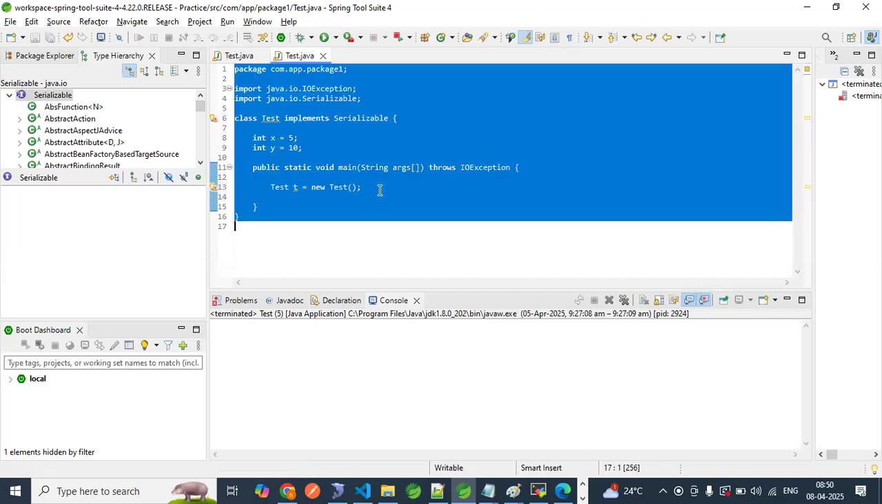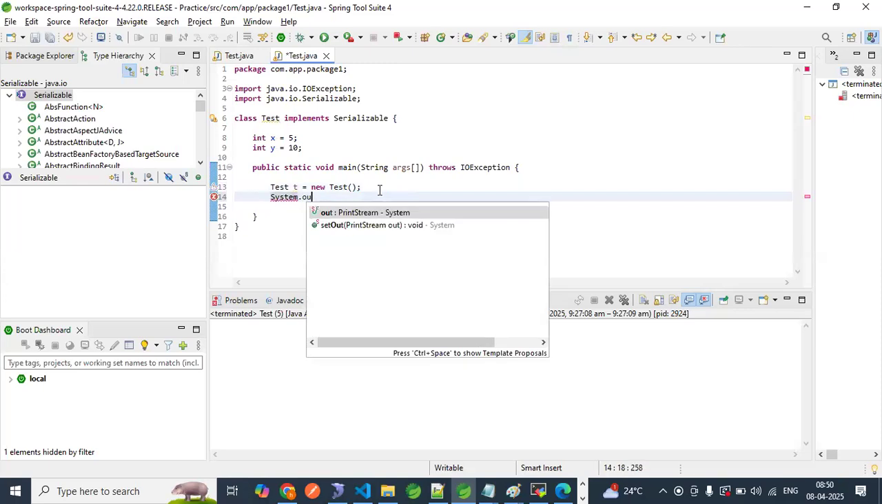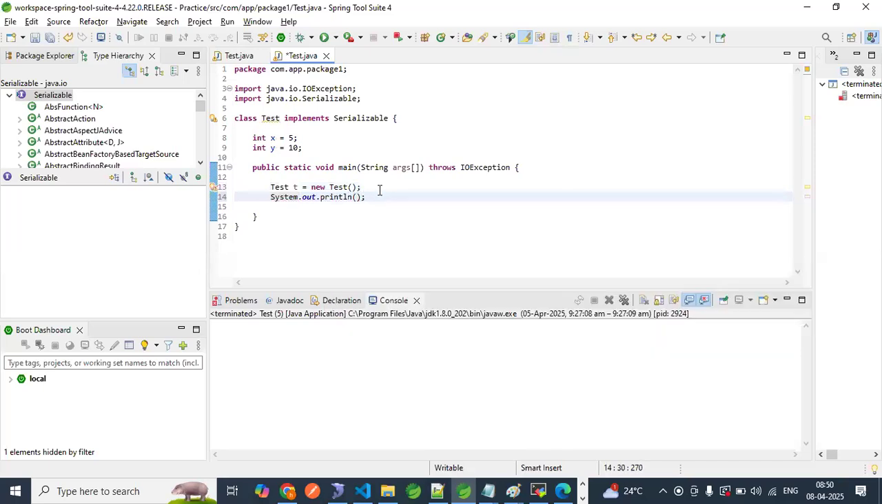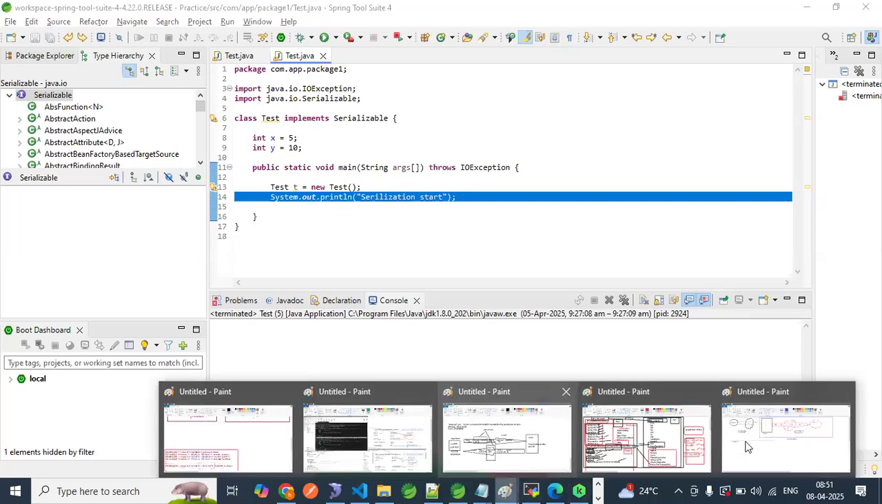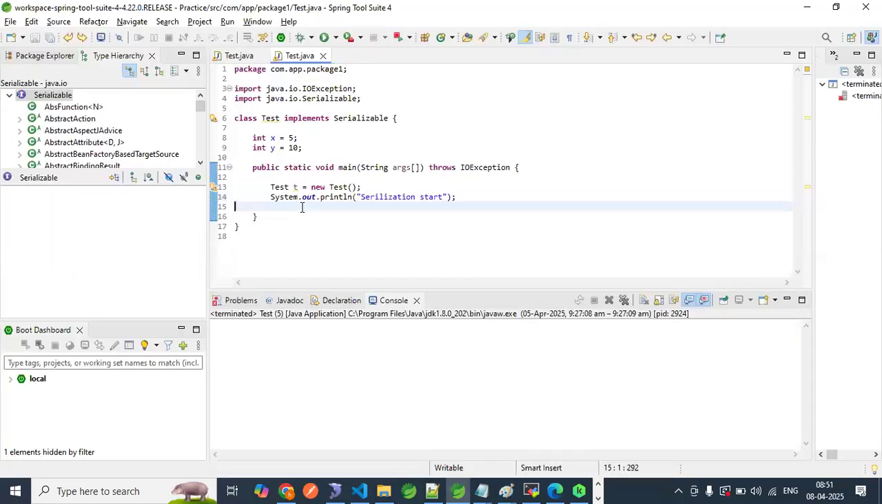How to format? Control Shift F. Now, System.out.println. In your project, this sysout statement you have to convert into a logger statement using log4j. So, serialization start. There will be five or eight lines of code, so I'm just writing this to mean it is starting. To achieve this, what are the classes according to our diagram? One is ObjectOutputStream and one is FileOutputStream. Let me use that.